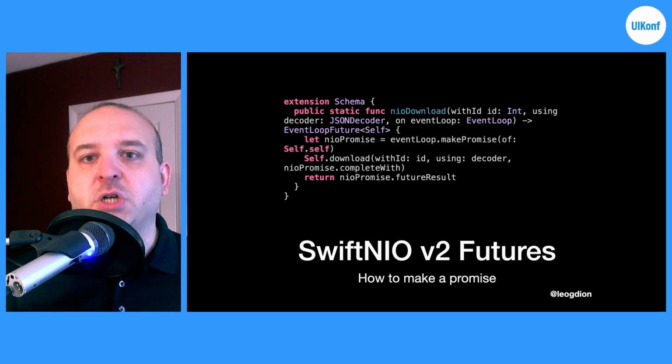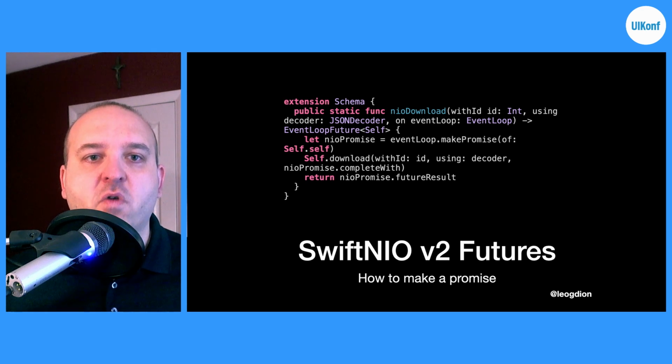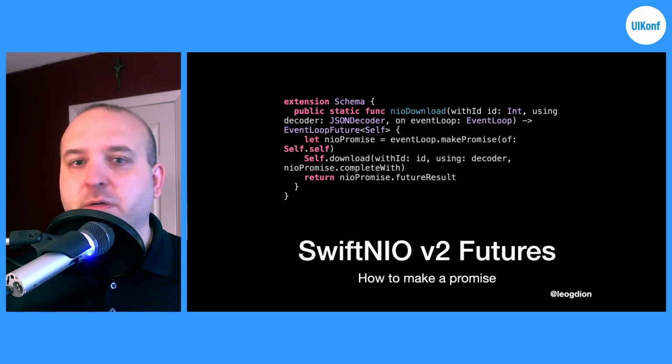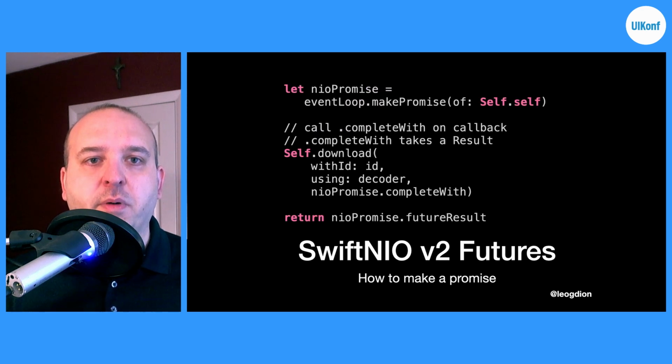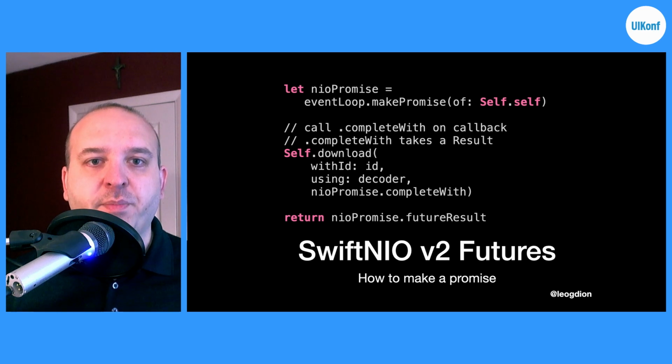So here's our conversion of our download method to using the event loop future return as opposed to using a callback. In this case, we make a promise of whatever type we're using, could be a post or a user, and then we make that promise. And then we call our download method. And for our completion, we can use neopromise.completewith and then return the future result. So here's that code in a little bit more depth. Within the download call that we had set up earlier, our completion closure is completeWith. That takes in that result type and will then return that future result.